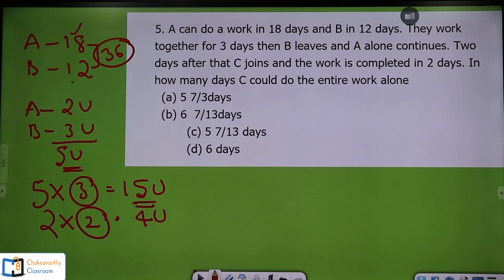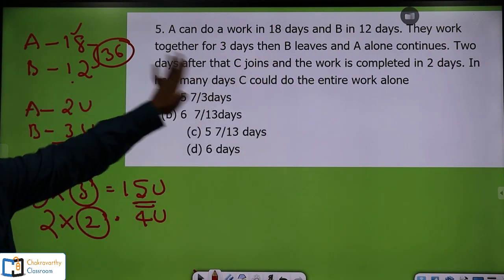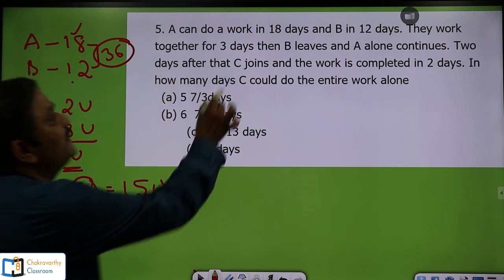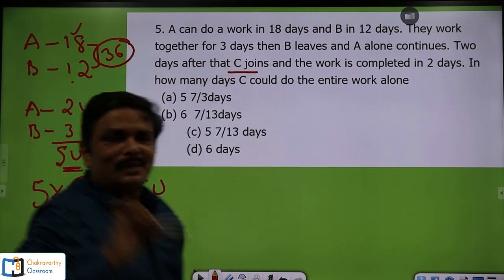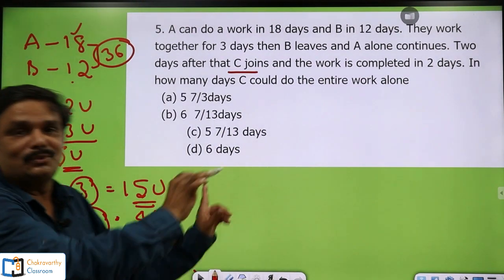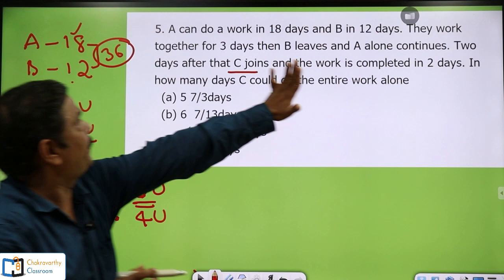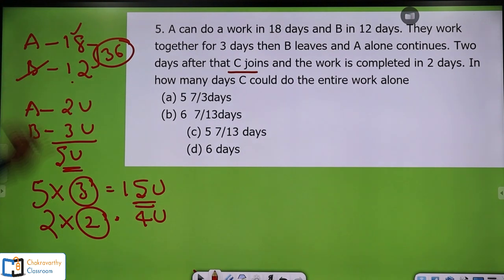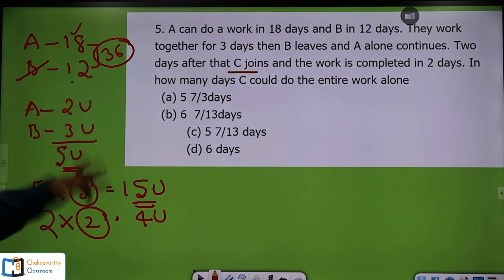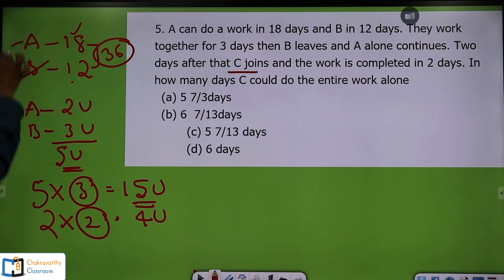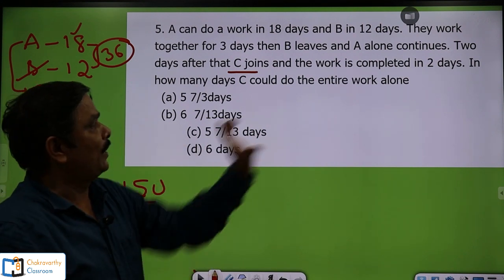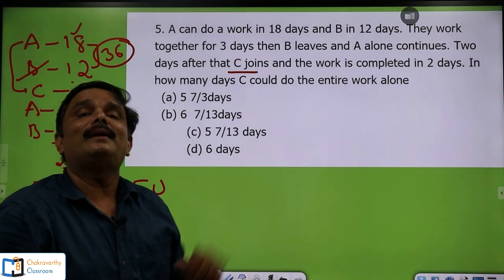Next, they have given that they work for 3 days, then B left, A alone continues, then after 2 days C joins. Don't get confused here, some students may get confused. First A and B started together, B left, and A continued for 2 days. Now A is joined by C. I don't know the capacity of C. Of course, I need to find out the capacity of C on a daily basis, so that I can find out in how many days C can complete the entire work.